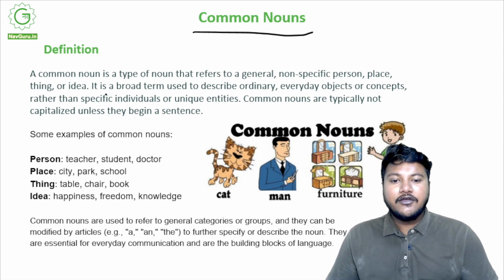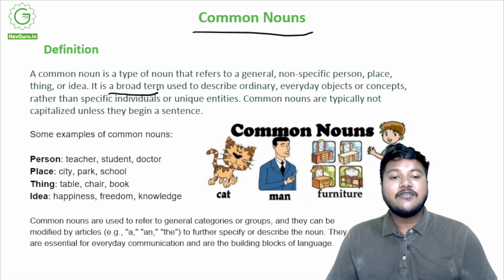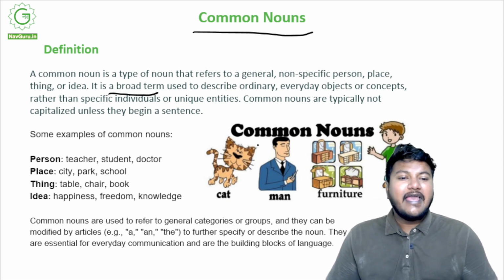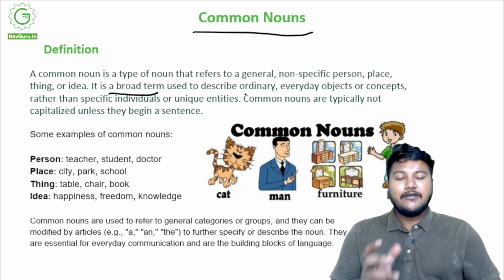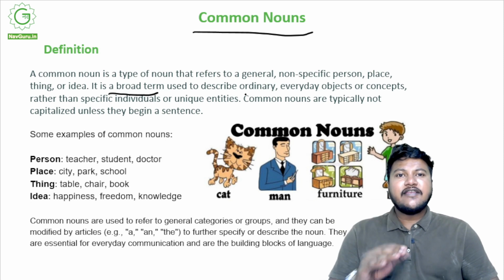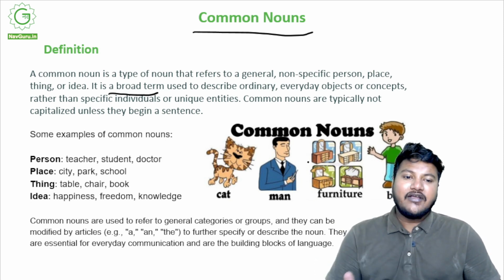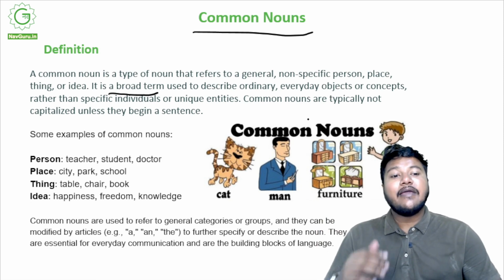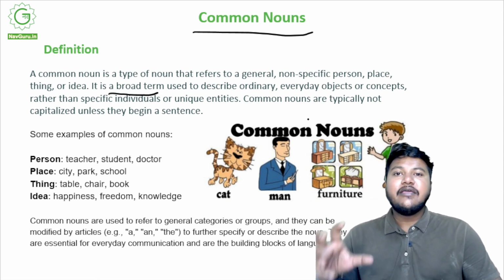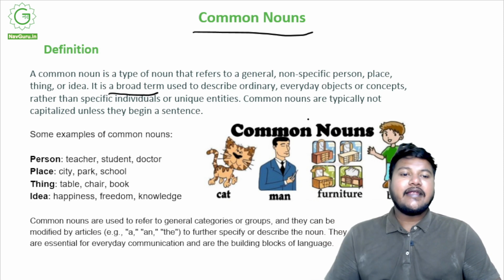So it is a broad term, right? It's not a specific term. It's a broad term that is used to describe everyday ordinary objects or concepts, rather than specific individuals or unique entities, unique identities. So it does not specify, it does not point fingers. It talks about anything and everything. It just goes on to name anything and everything that can be categorized under a general category, right?